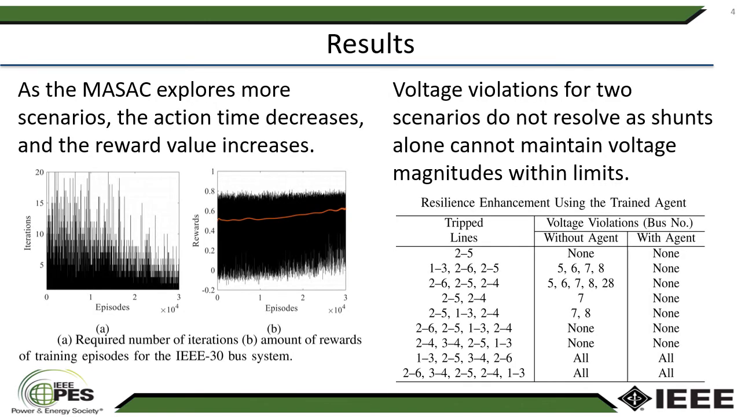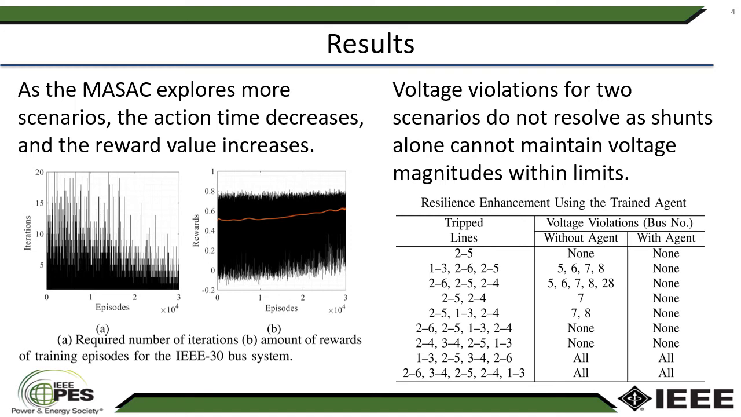Also, we checked the training performance of the proposed multi-agent framework, and from the figure we can see that as the multi-agent framework explores more scenarios, the action time decreases and the reward value increases, which indicates the agents get trained to resolve the outage scenarios quickly using shunt resources, which means the power system resiliency is increased.